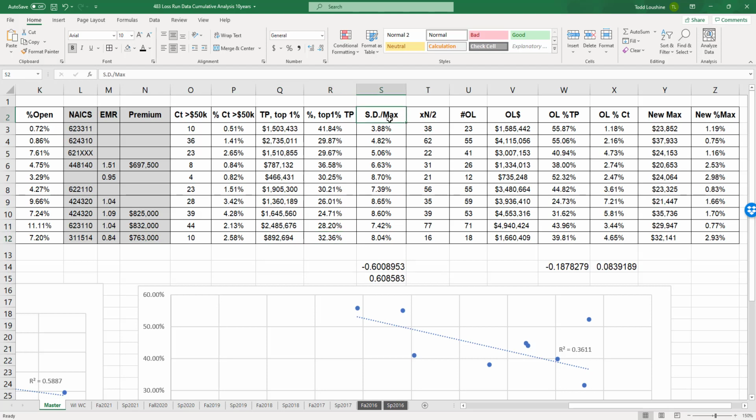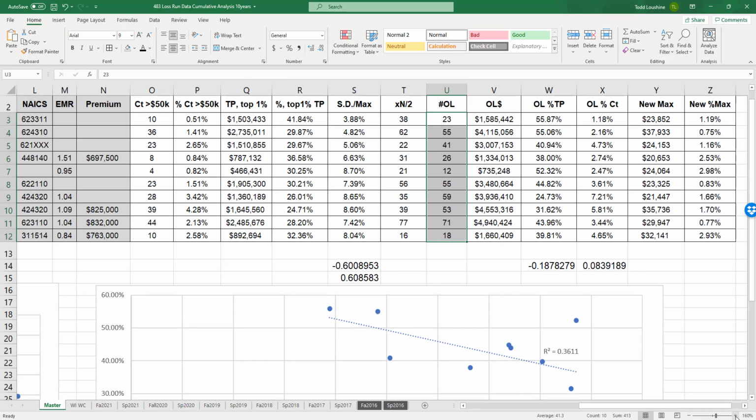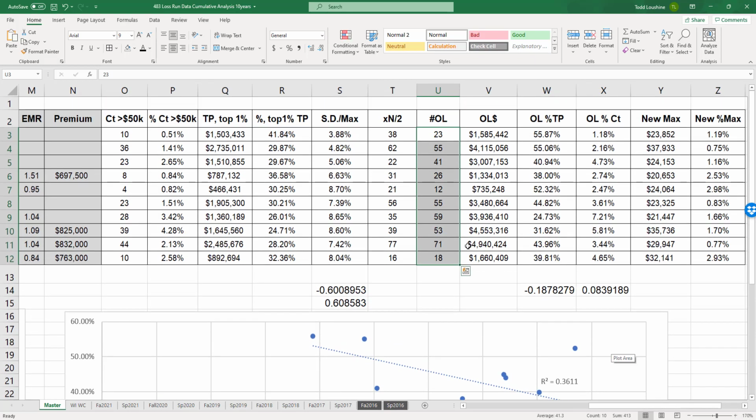I divided the standard deviation by the max to get more of a referenced standard deviation. And we're at 8.4. It's higher, but this is a tighter variance here, kind of nice. I then multiplied it times the n divided by 2. I just want to see if that meant anything. So these are the actual number of outliers using my visual approach. Not ideal. It's creative. And you could see these numbers, not all of them are close. Some are higher, some are lower, some are closer. I was looking for a trend.